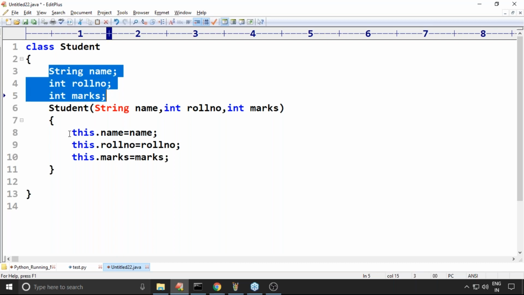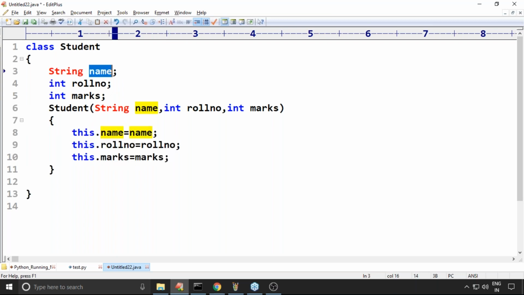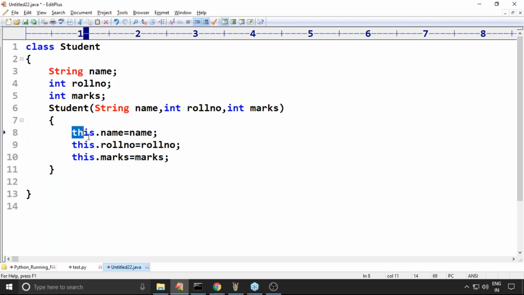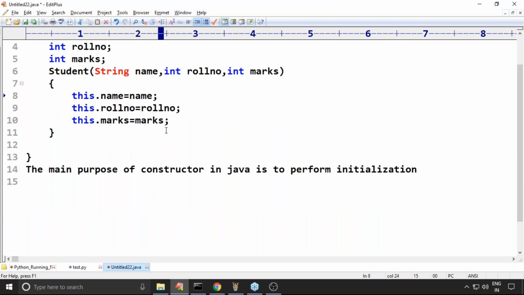Now here what are we performing? We are performing initialization, because for every object name is required, roll number is required, marks is required. These variables are already declared. Now what we are doing is initialization. The main purpose of a constructor in Java is to perform initialization.